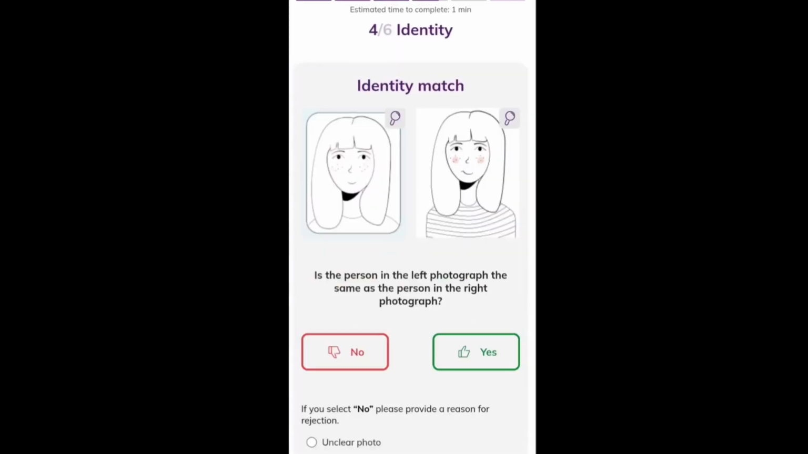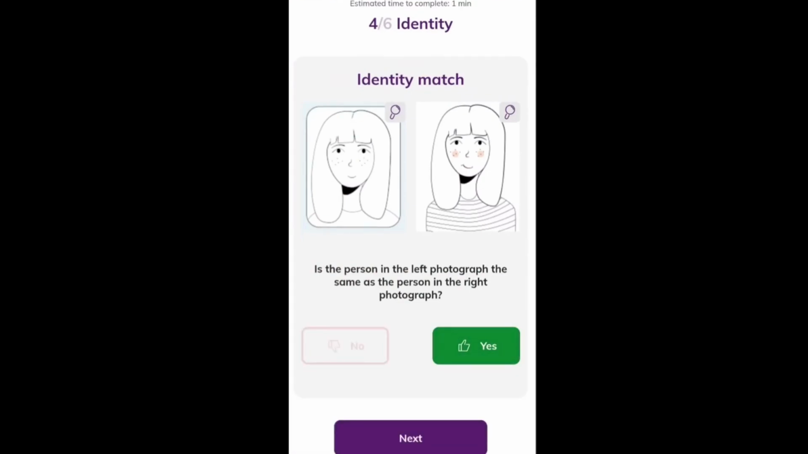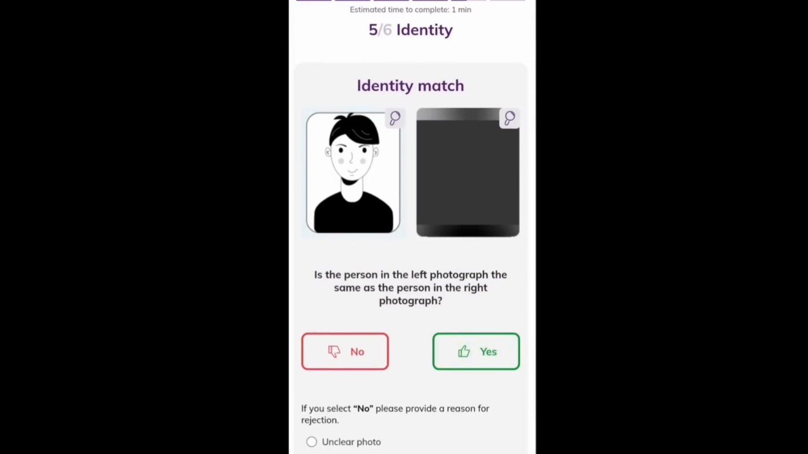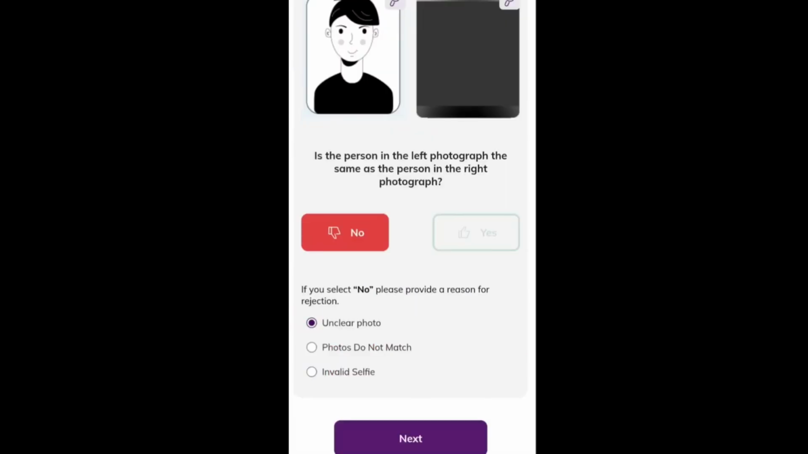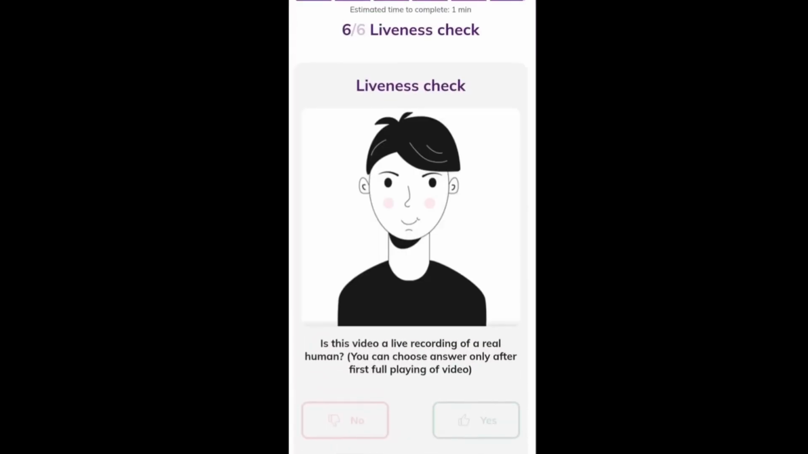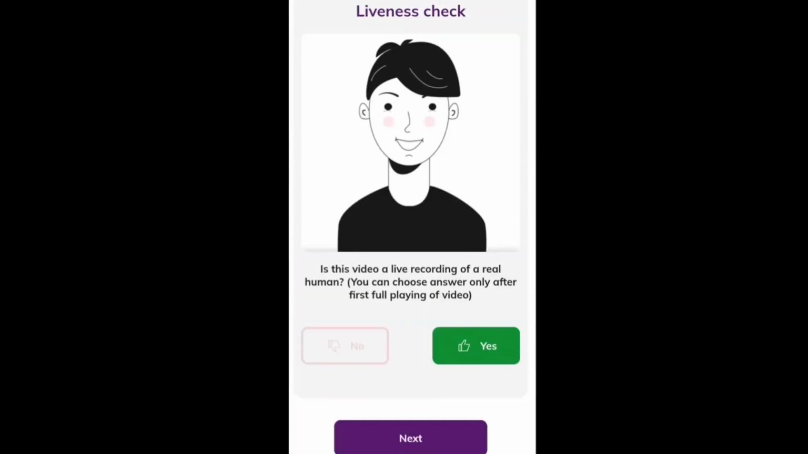Click on next. Fourth question: is the person in the left photograph the same as the person in the right photograph? The answer is yes. Fifth one: is the person in the left photograph the same as the person in the right photograph? The answer is no, and the reason is unclear photo. Click on next. In the last question, liveness check: is this video a live recording of a real human? The answer for this is yes. Click on next.